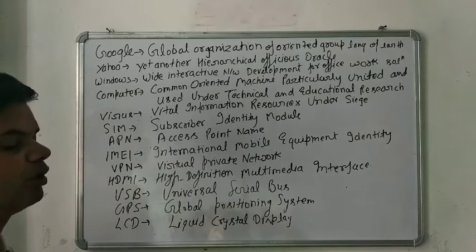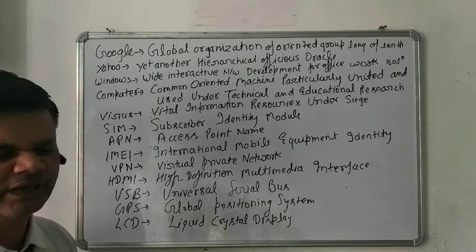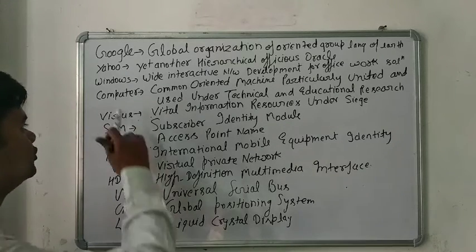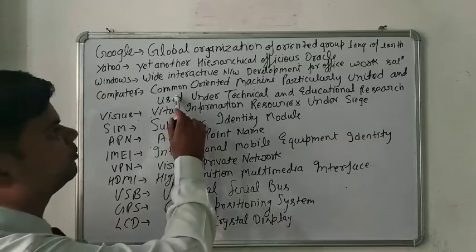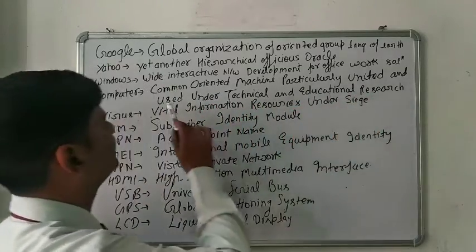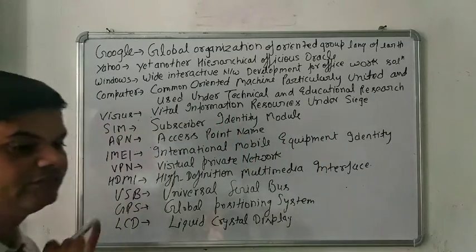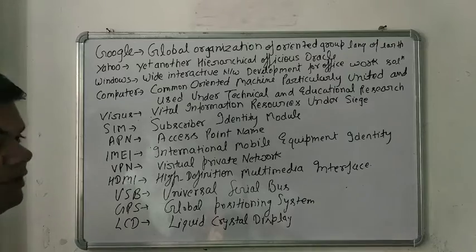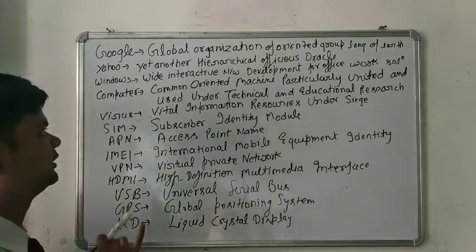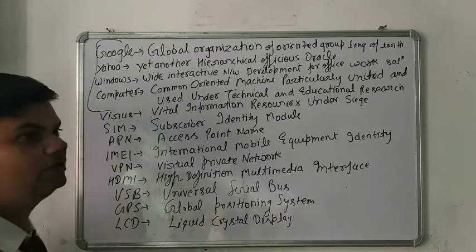These are the most important: Google, Yahoo, and Windows. The fourth one is the computer. Everyone knows about the computer, but we don't know its full form. The full form of computer is Common Oriented Machine Particularly United and Used under Technical and Educational Research. Every word has a particular meaning, so that's why this is important. These top four are the most important full forms regarding computer science.